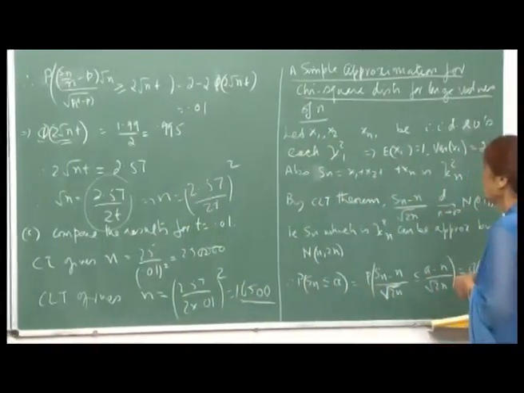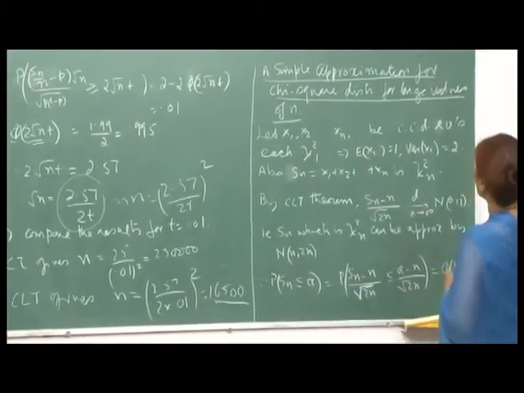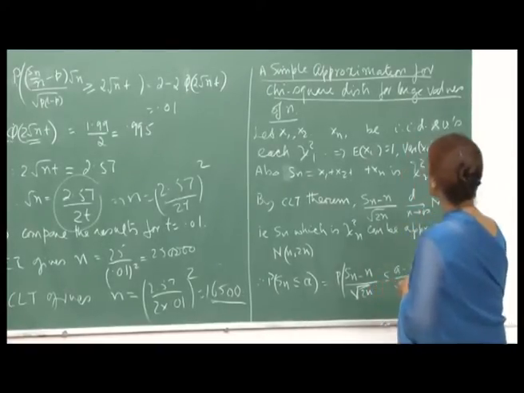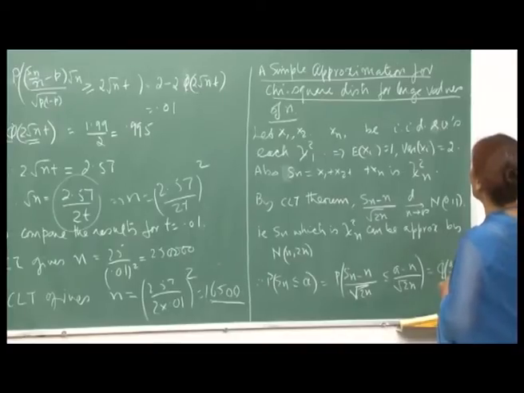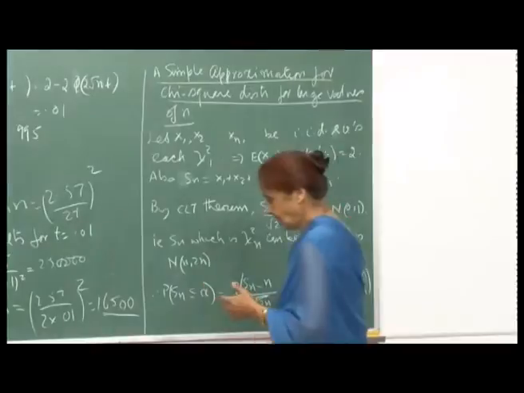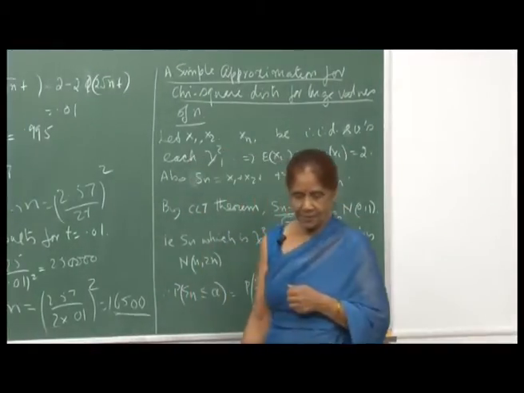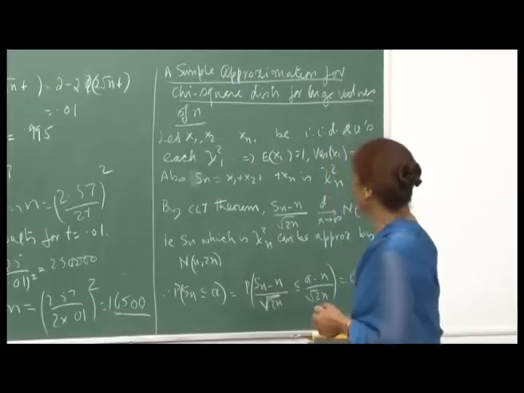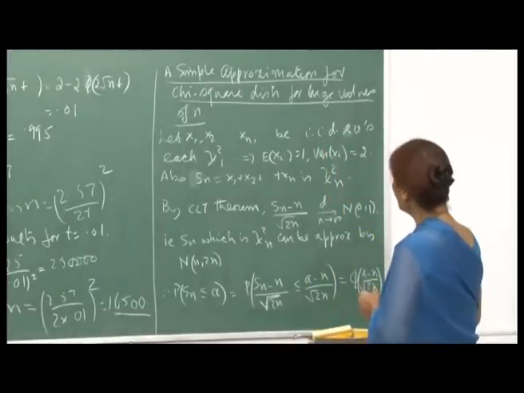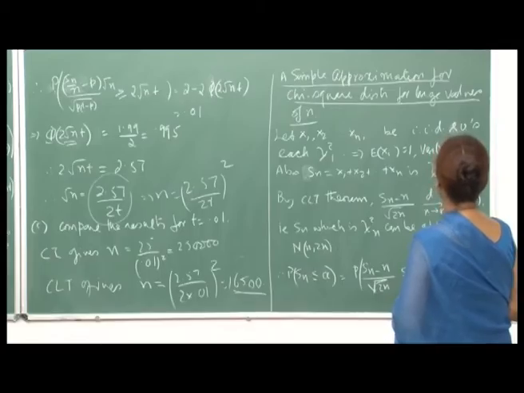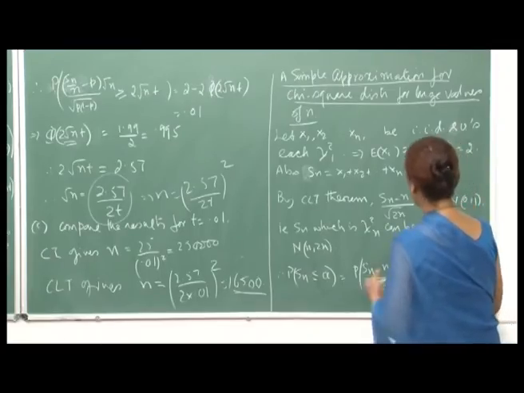Okay. Then another usage of the central limit theorem is that we can approximate the chi-square distribution for large values of n. Because somebody has already done the calculations for the standard normal variate, we can make use of those tables to compute chi-square probabilities when n is large.